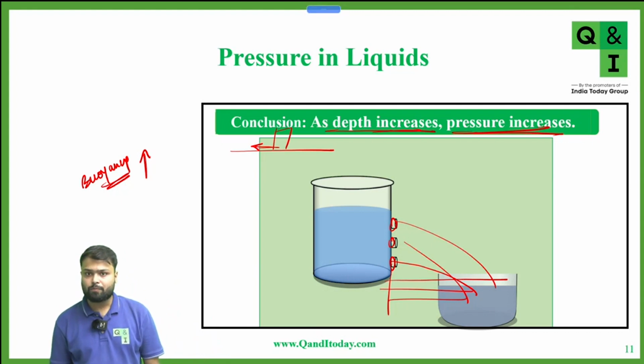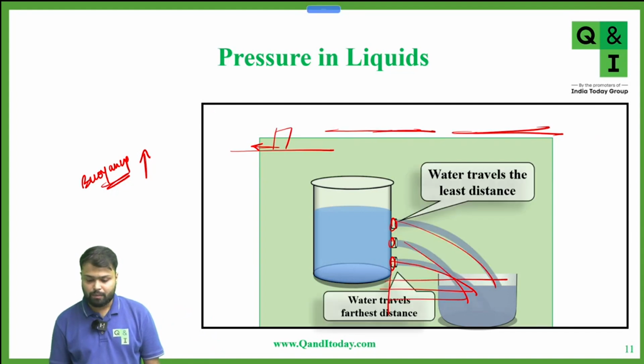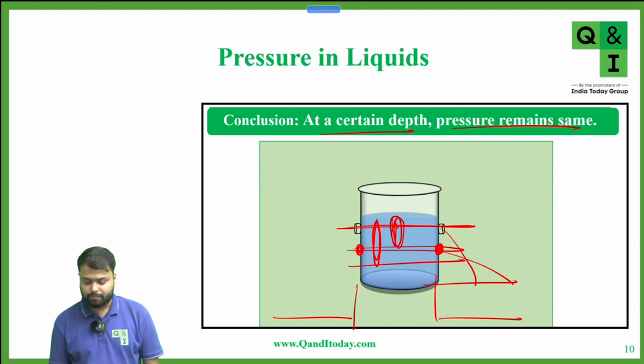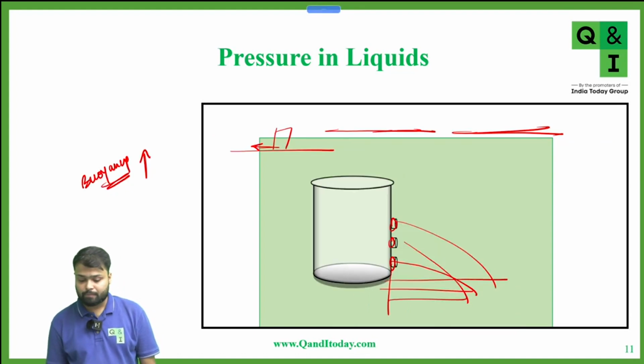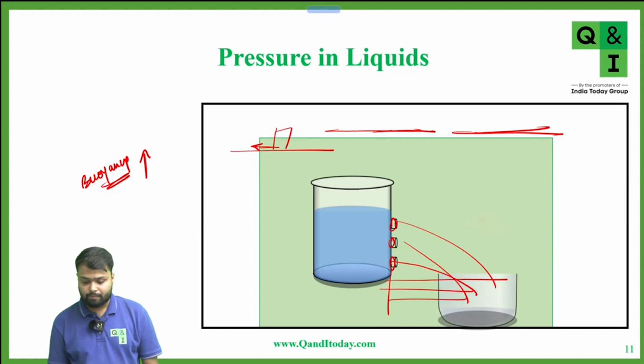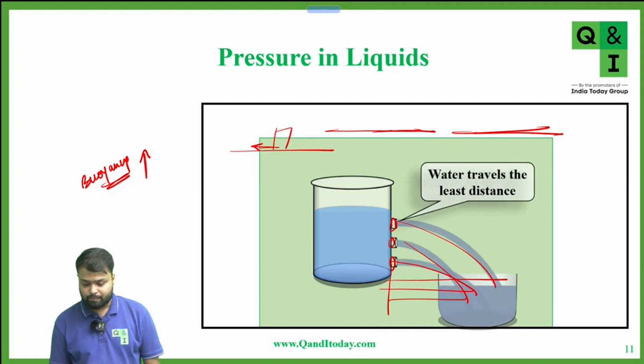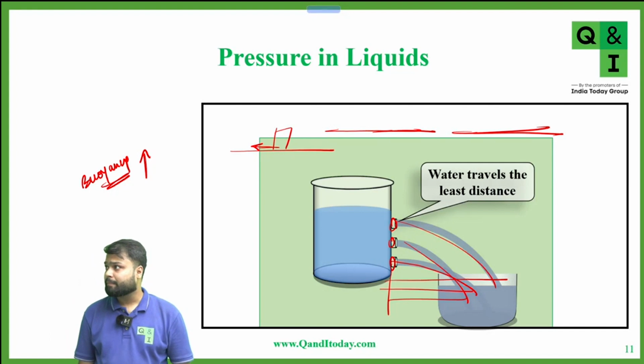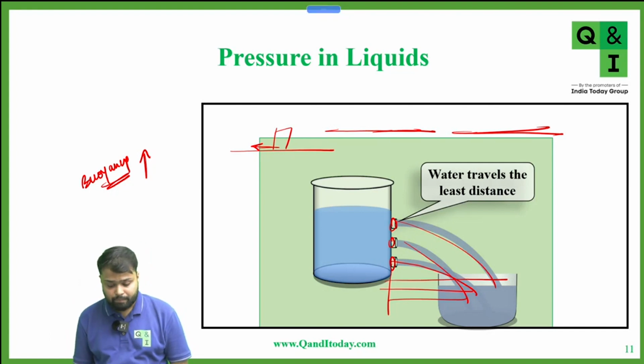Yes or no? Sir, can you go back to the last slide? Last slide. No, the water length, this one. Next, no, the next. Yeah, see where the water is going. How is the top hole traveling the least distance? Repeat, beta. How is the top hole going less distance?